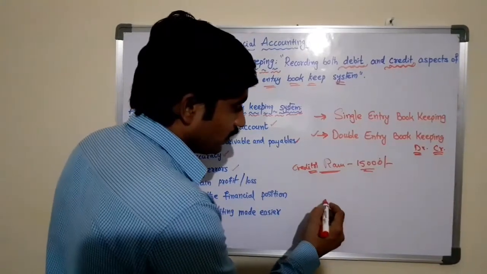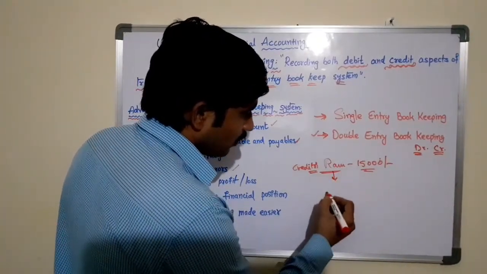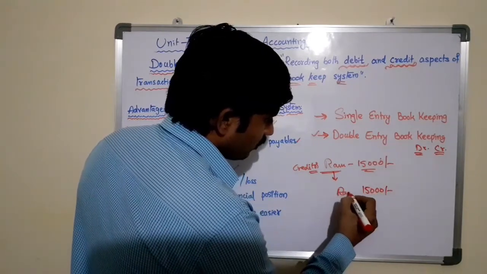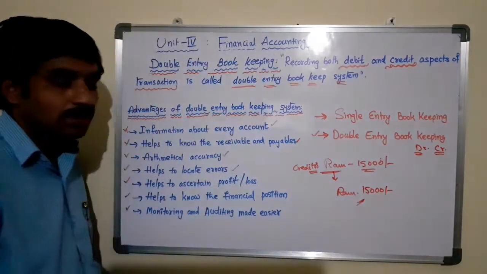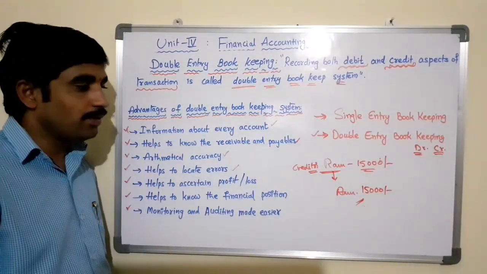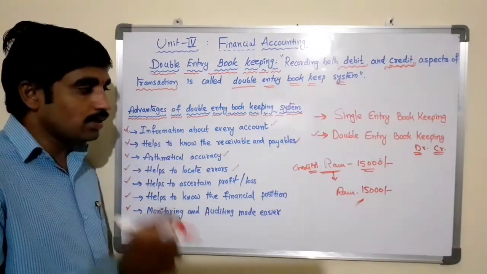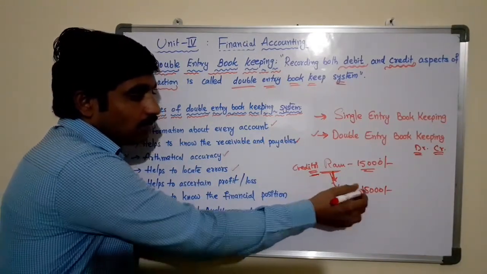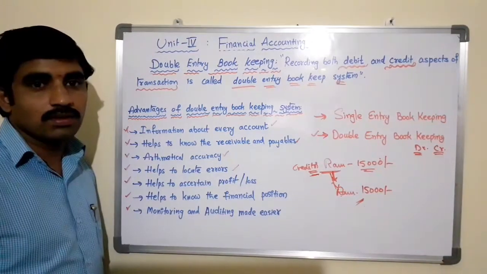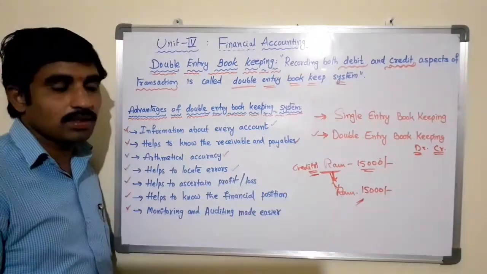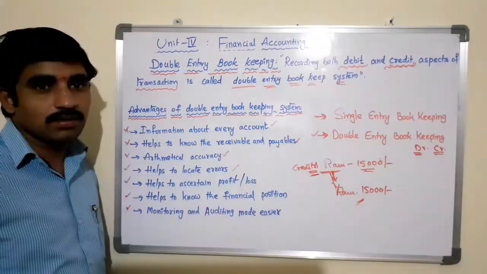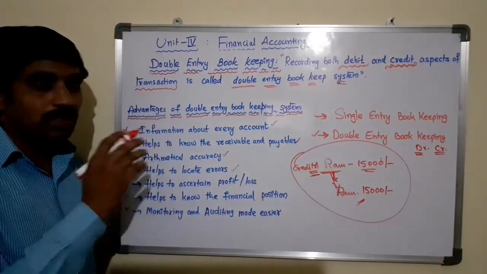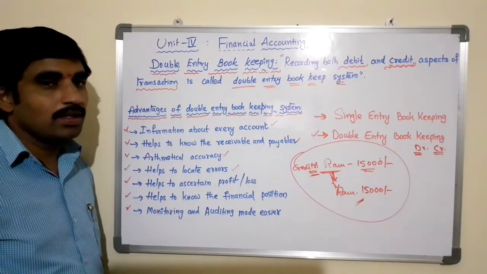Instead of crediting the Ram account, if you debited the Ram account with 15,000, it will be found in the trial balance, because we have made a mistake in recording the transaction. These kinds of errors may be found at the time of preparing the trial balance.